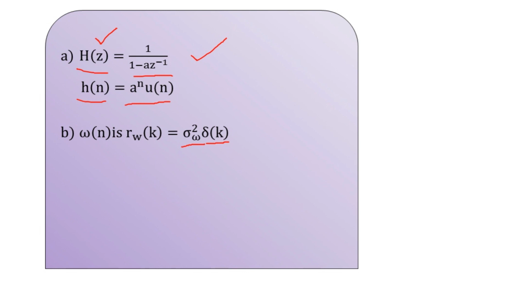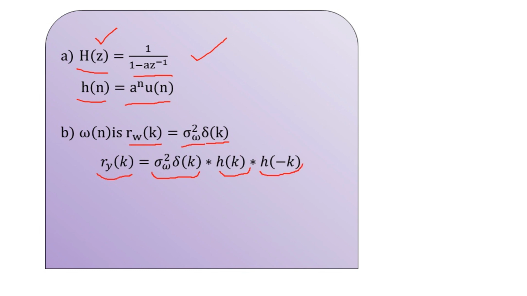For the given random process y(n), the autocorrelation sequence, denoted r_y(k), can be computed from r_w(k), which is sigma_w squared δ(k), convolved with h(k), further convolved with h(-k). The simplified representation is the variance sigma_w squared multiplied by h(k) convolved with h(-k).